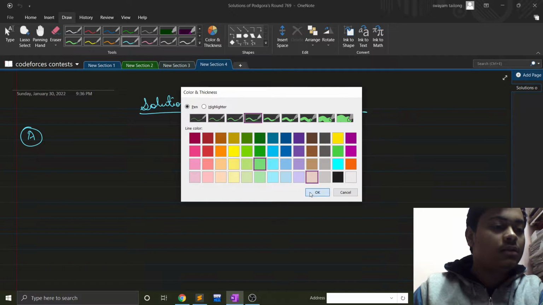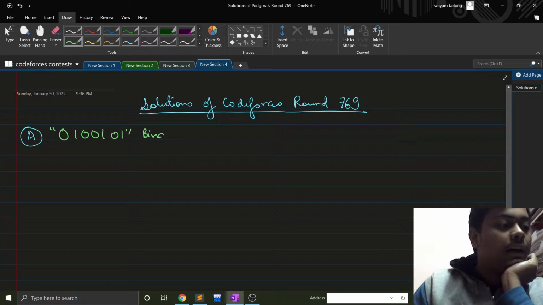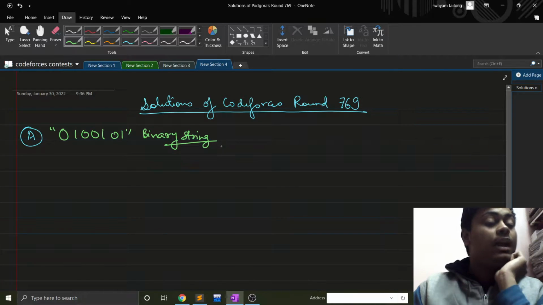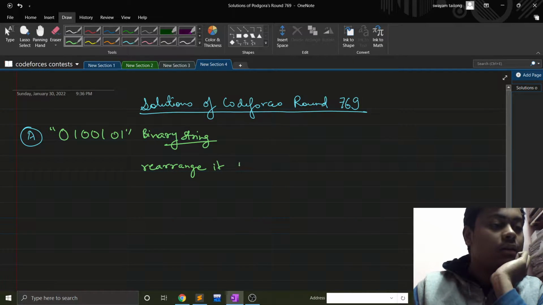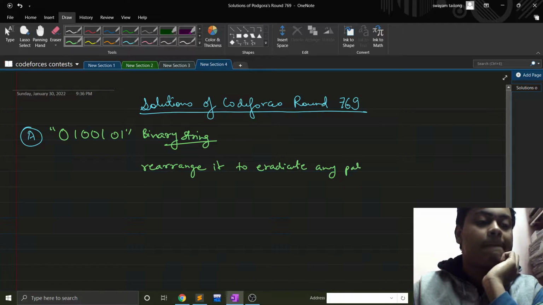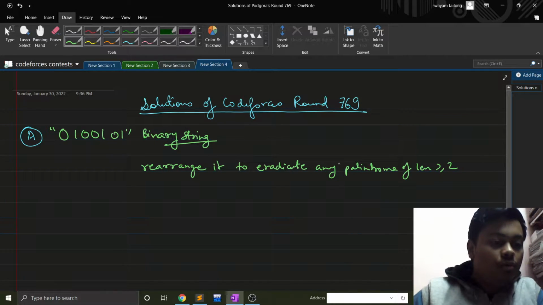Let us have a binary string like this, any string, a binary string, and we need to rearrange it to eradicate any palindrome of length greater than or equal to 2. Fine.